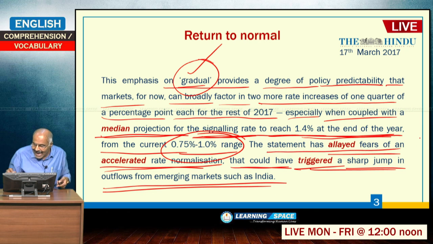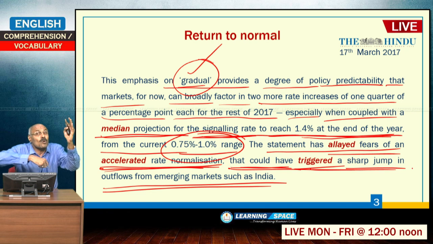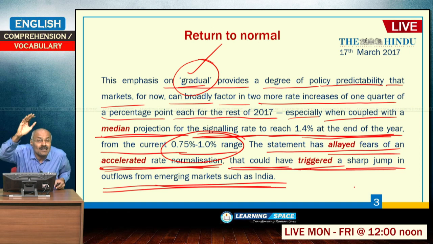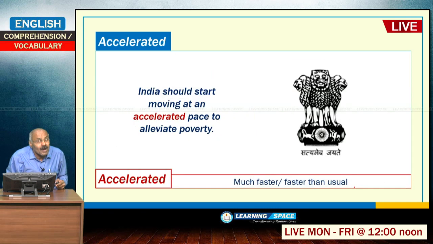The statement has allayed fears, that means it removed the doubts of an accelerated rate normalization that could have triggered. If the normalization is fast, then that could have triggered a sharp jump in outflows from emerging markets. If the increase is fast, then foreign portfolio investors might have taken away the money from our markets.